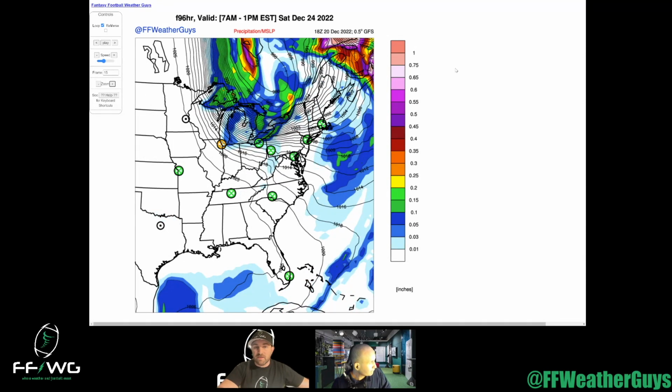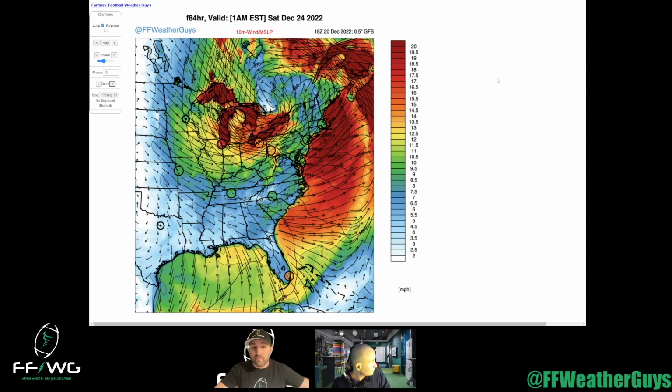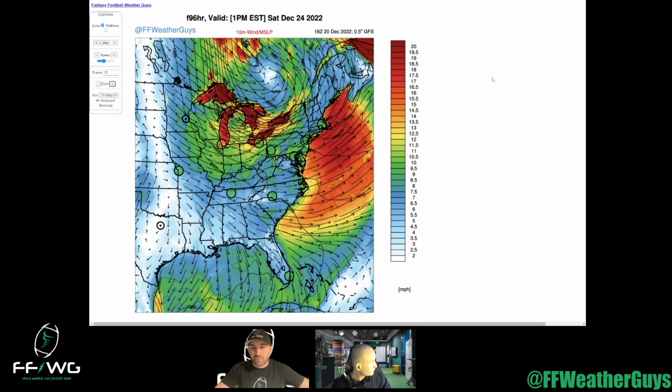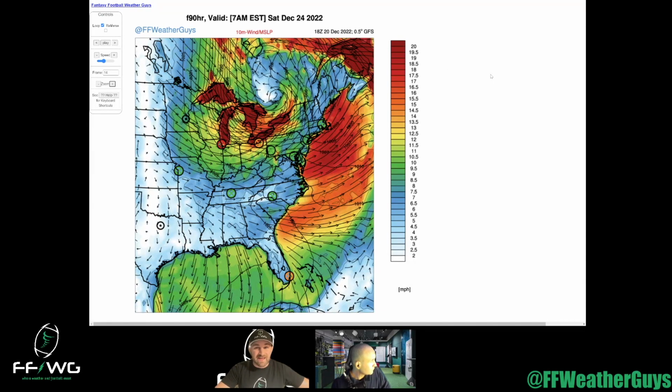And as you can see here, those of you who can see this, the black lines there are isobars, and the tighter or closer those are, that's an indication for us meteorologists of how much wind is in that area. When they're really close, we know that things are pretty windy. And this is like a 960 millibar low. That is a really, really low pressure system, which means higher probability of really severe precipitation and higher wind speeds. So again, the main things for the slate of games on Saturday are going to be the wind and the cold.